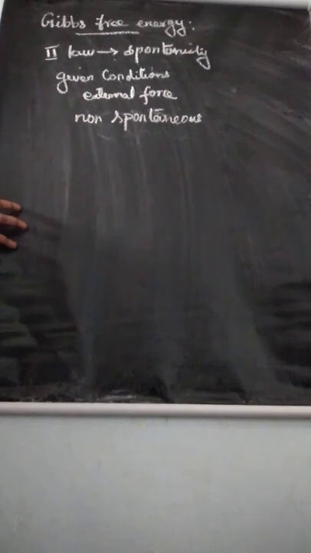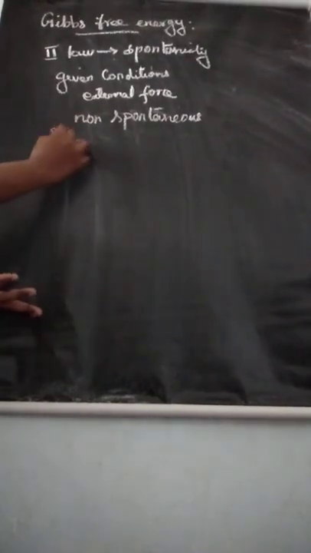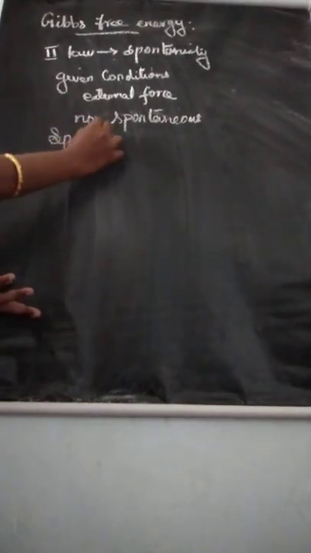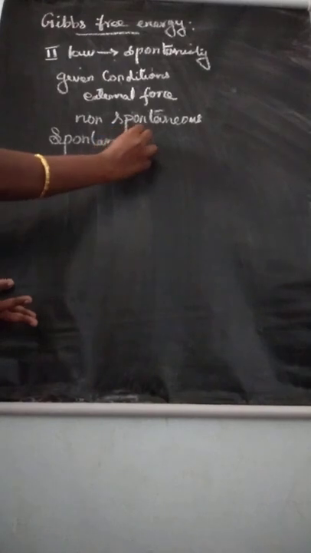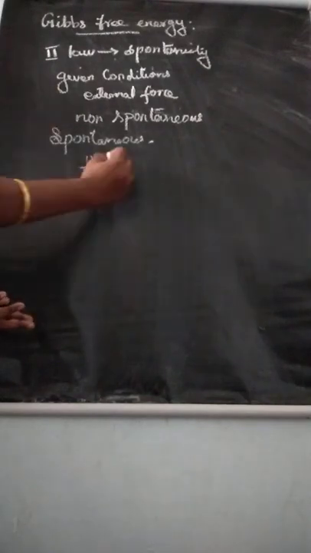Now listen. In our day-to-day life, we observe many spontaneous physical and chemical processes. What are these processes? For example, a simple example: a waterfall.